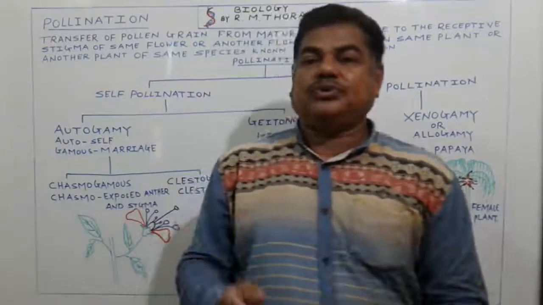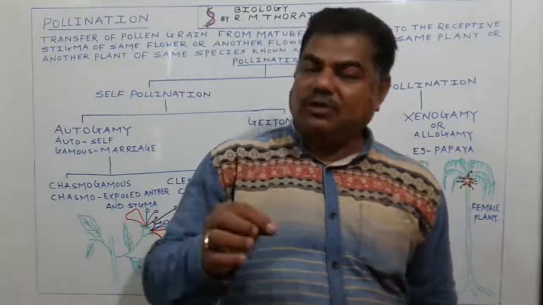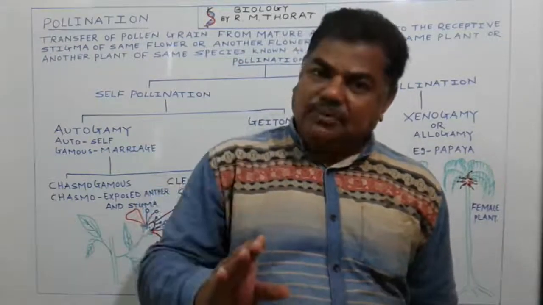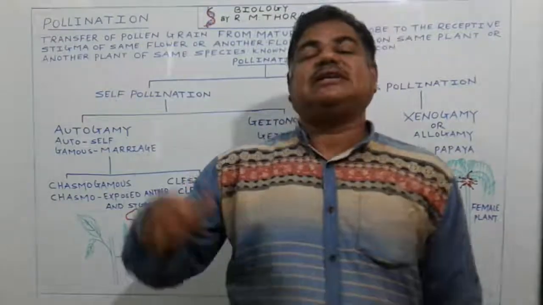So pollination is the process in which there is a transfer of pollen grain from the mature anther lobe to the receptive stigma of the same flower or another flower borne on the same plant or another plant of the same species. We call it pollination.